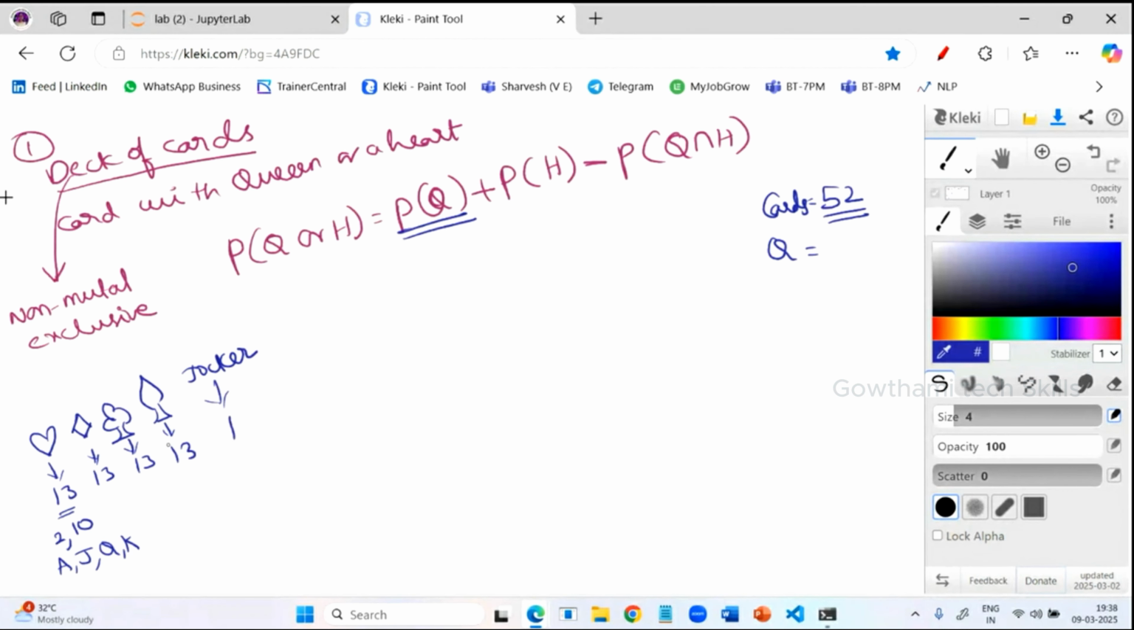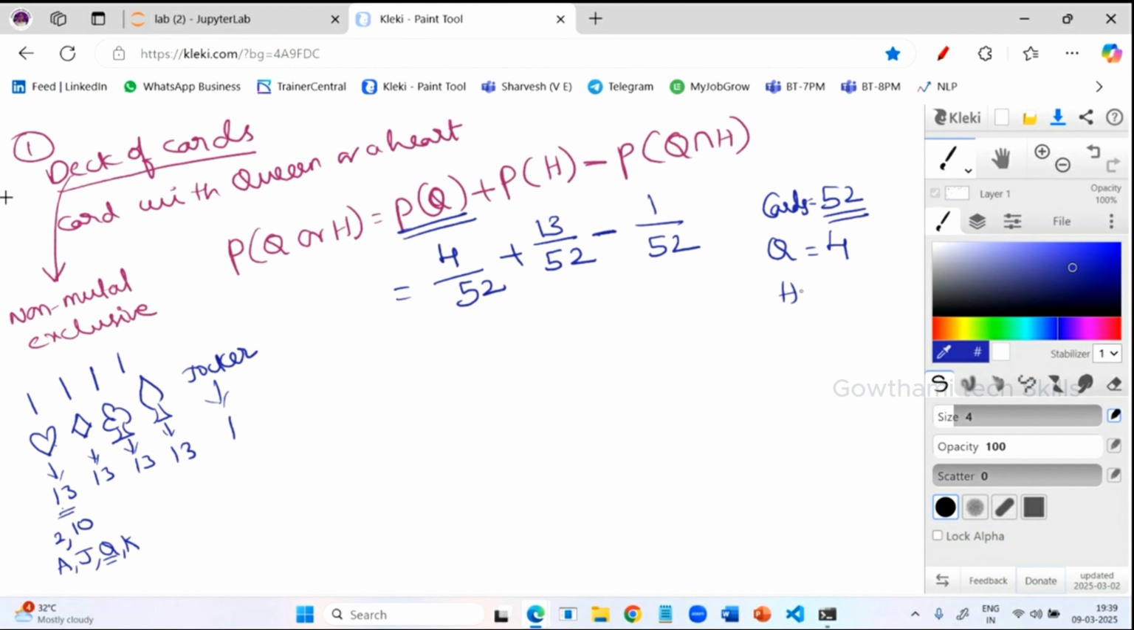So how many Qs will be there from these cards? In this one, in this one, in this also one, in this also one. That means the total number of queens is 4 cards, from 52 cards. And how many hearts will be there? I already said that hearts are 13. So 13 by 52, minus the probability of having both queen and heart. Queen and heart means in this heart suit, there will be only one queen. That means 1 by 52.